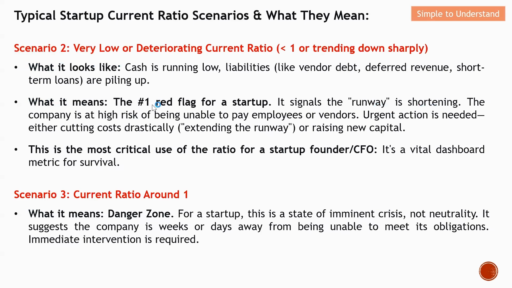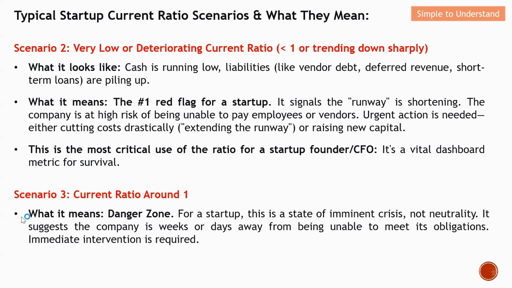The company is at risk of not being able to pay employees or vendors. Urgent action is needed, either cutting costs drastically to extend the runway or raising new capital. This is the most critical use of the ratio for a startup, for founders, and maybe also for the CFO. It is a vital dashboard metric for survival.